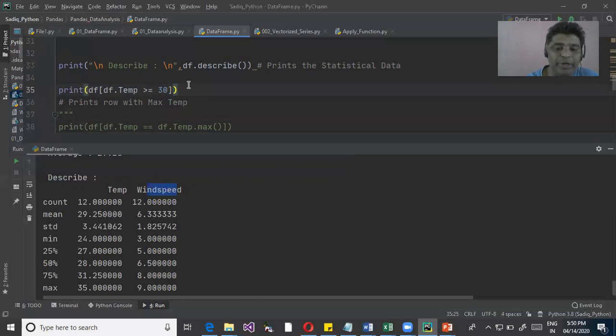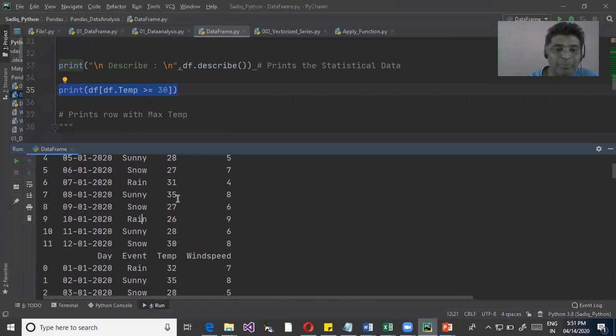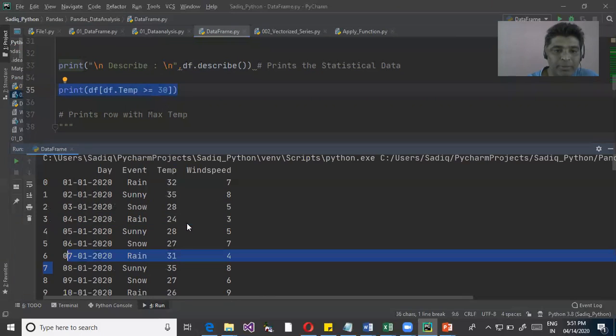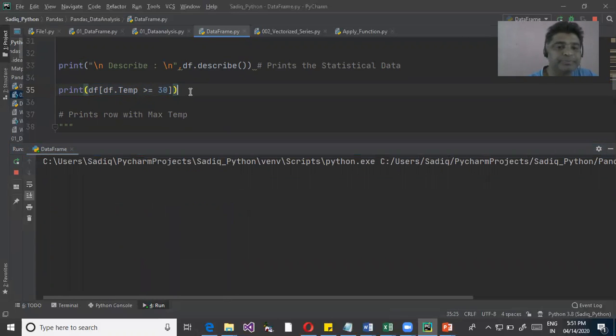Now when you look at this one, we are telling the data frame, in the brackets, data frame dot temp greater than 30. So what it will do is, from your actual data frame, it will take only those rows where the temperature was above 30. That means I want to show the complete rows where the temperature was above 30. On which of the days the temperature was more than 30, I want to show only those rows. For that, this particular command will execute.